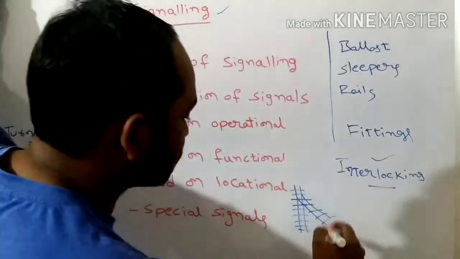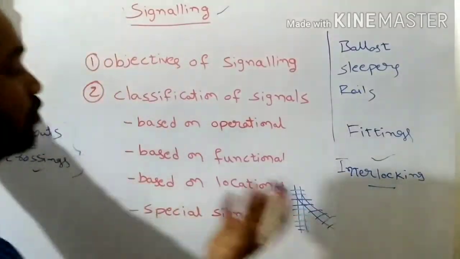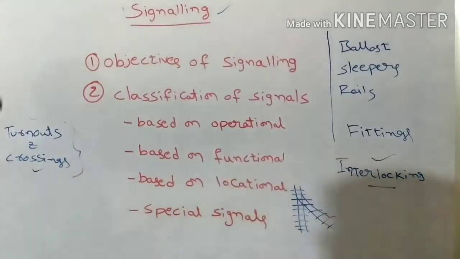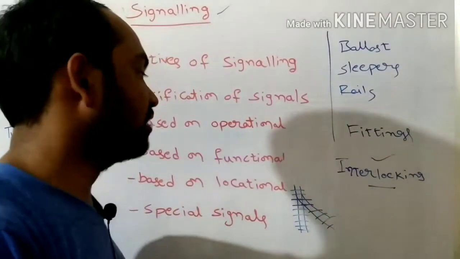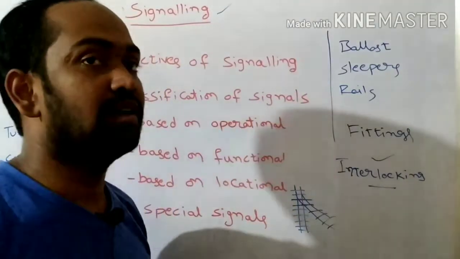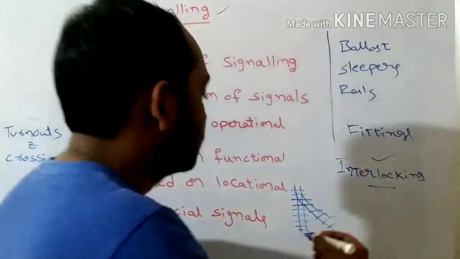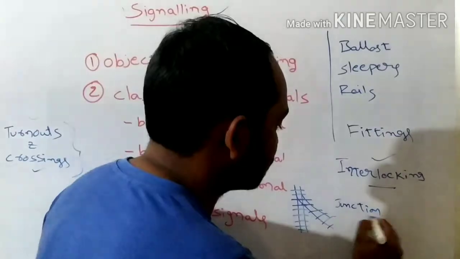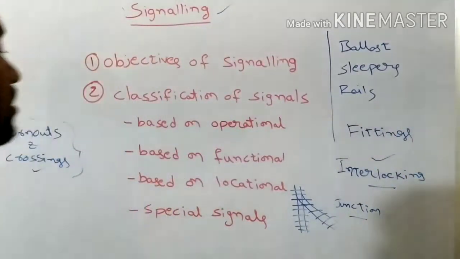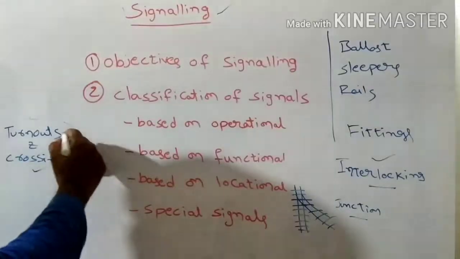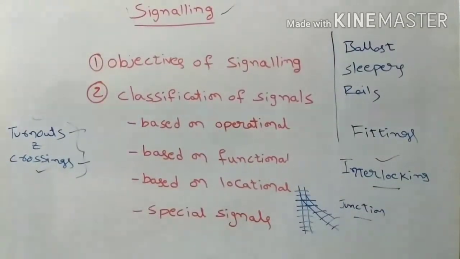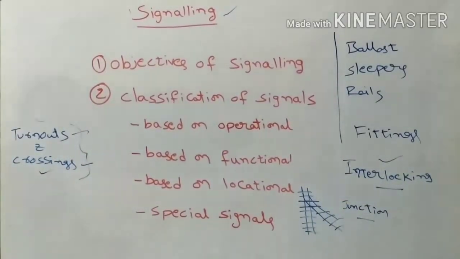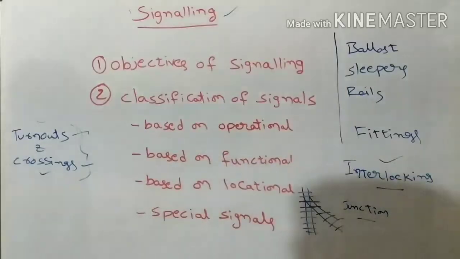Especially at a place where two or more railway tracks meet together and become like a single railway track, or whenever a single railway track is diverged into a number of branch railway tracks, such a section of railway track is called a junction. The junction sections of railway track are of two types. The first one is the turnout and the next one is the crossing. In these cases also we need a proper controlling system for the movement of the trains upon the railway track.